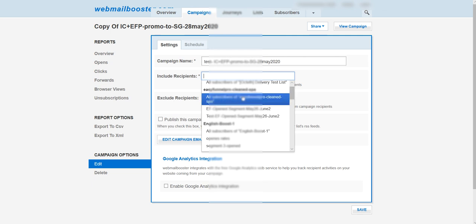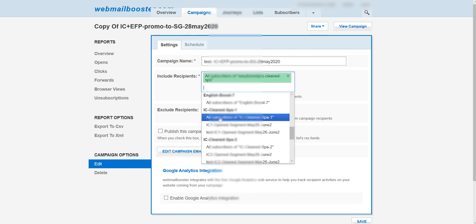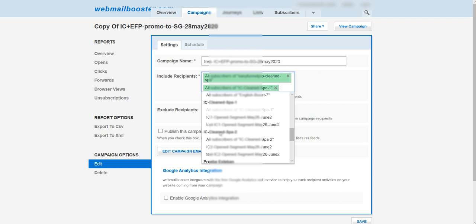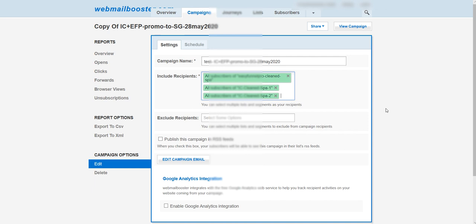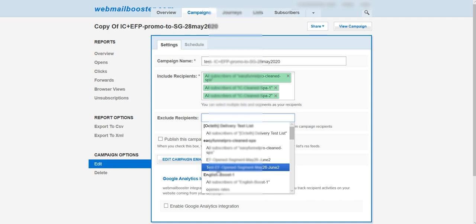This is the first. This is the second, the original, correct? And this is the third. I see clean spa 2. I'm going to click it, correct? Now, I have included the 3 original lists, but I'm going to exclude those who opened the previous campaign. So I'm going to exclude recipients, and I'm going to select the segmentation that I just created today.